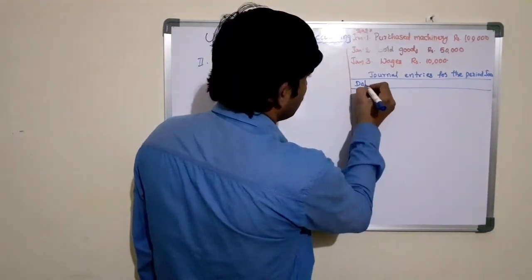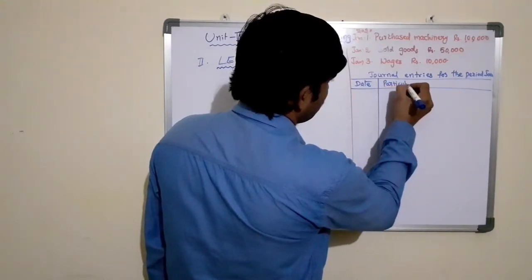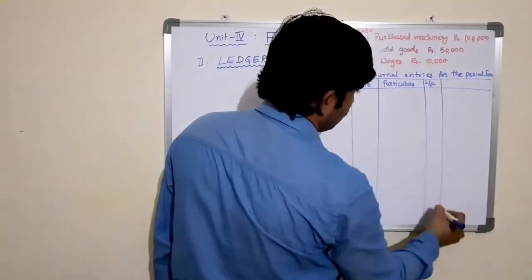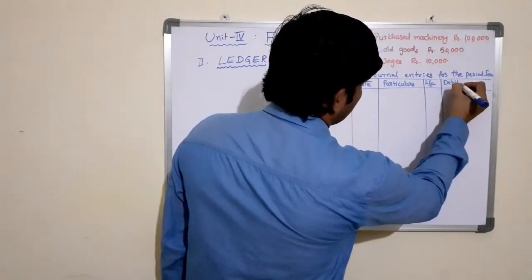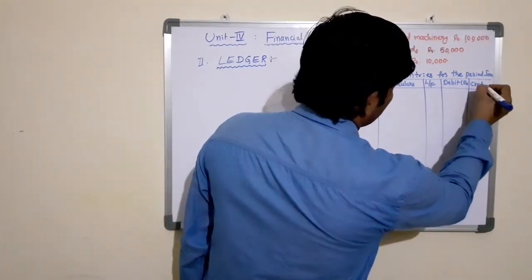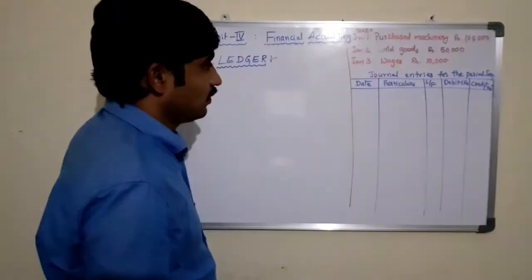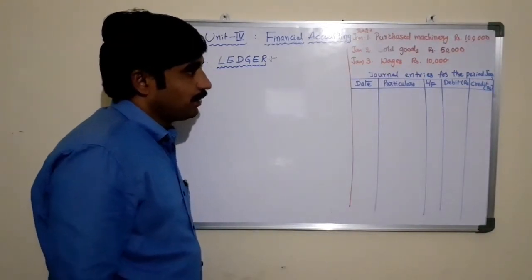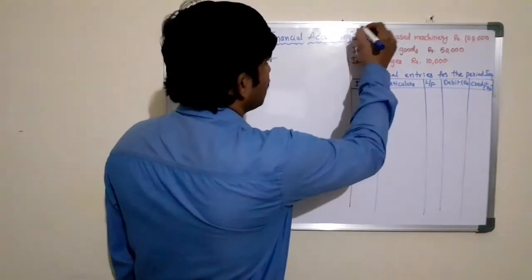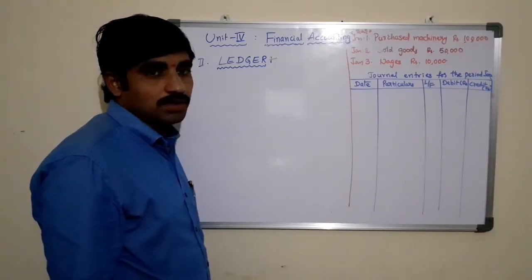So the columns are date, particulars, ledger folio, debit, amount in rupees, credit, amount in rupees. So these are the columns that we need to draw for preparing the journal or passing the journal entries. Now the first transaction is on January 1st, 2020, purchased machinery for rupees 1 lakh.